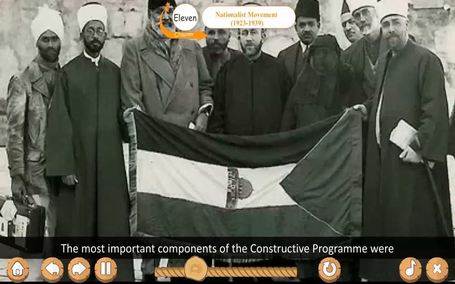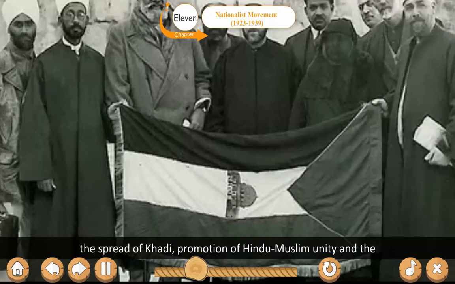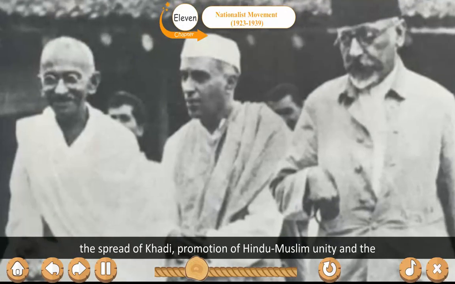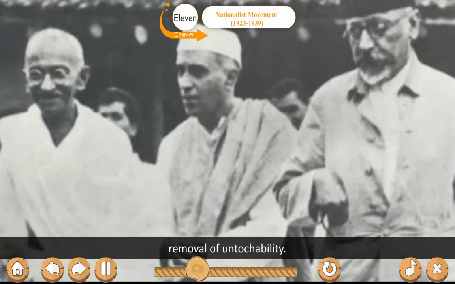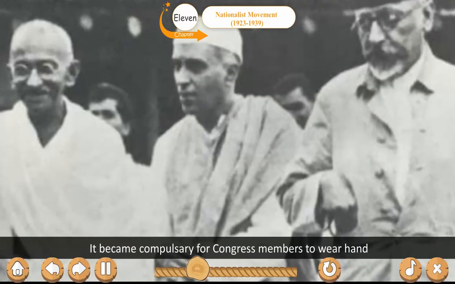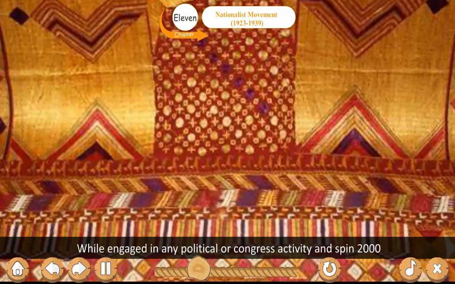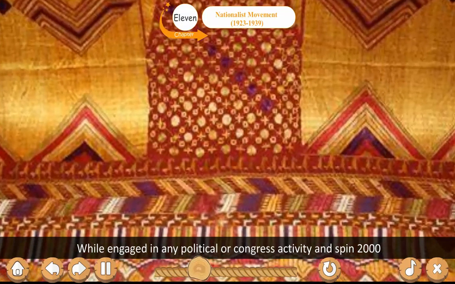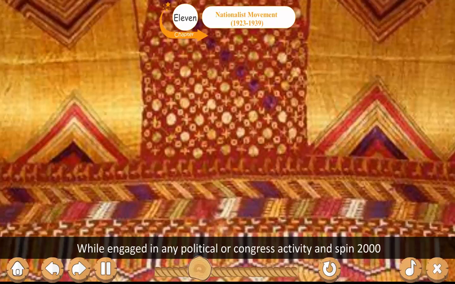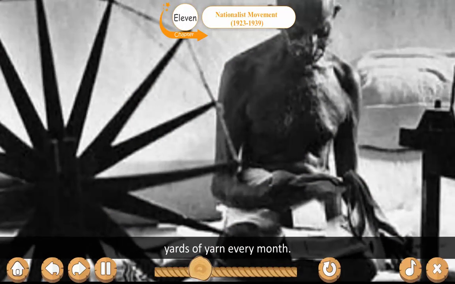The most important components of the constructive program were the spread of khadi, promotion of Hindu-Muslim unity and the removal of untouchability. It became compulsory for Congress members to wear hand-spun and hand-woven khadi while engaged in any political or Congress activity and spin 2000 yards of yarn every month.